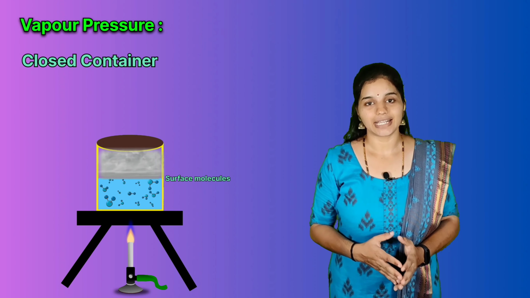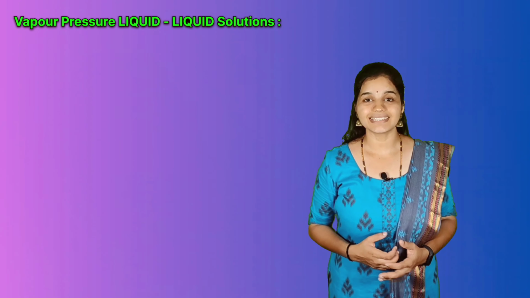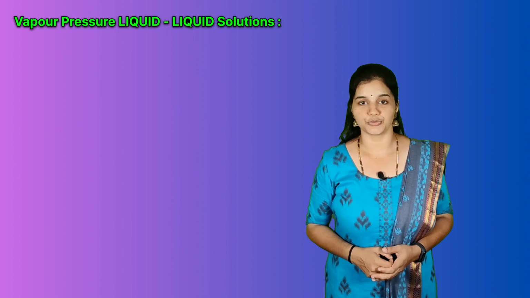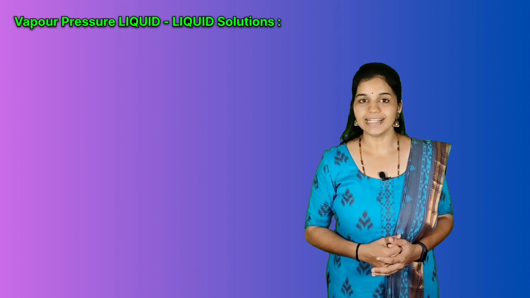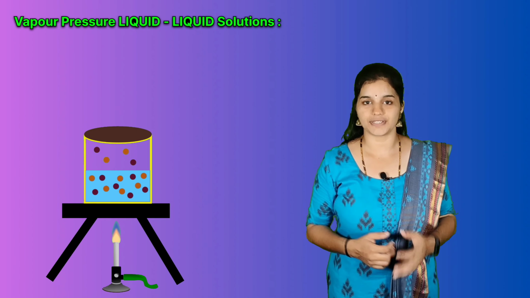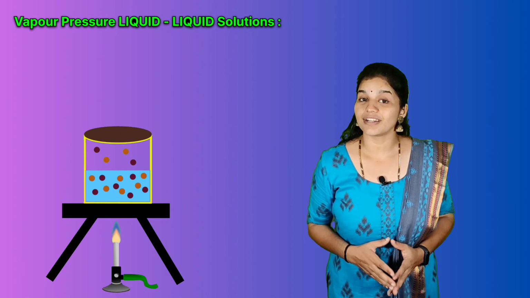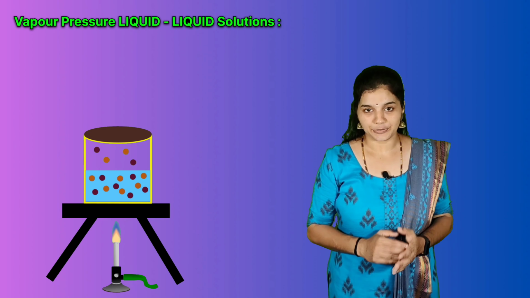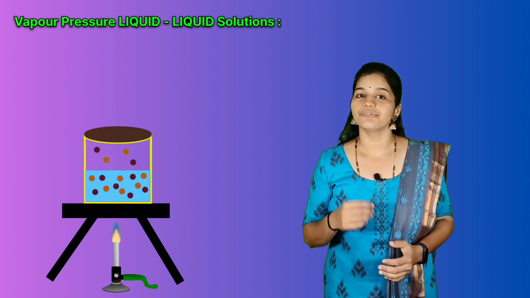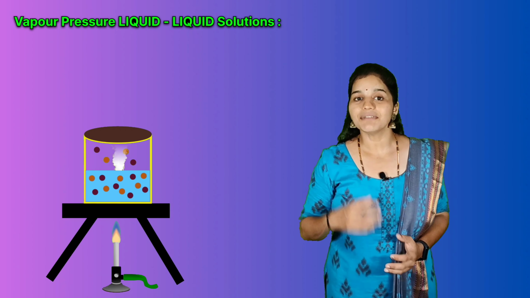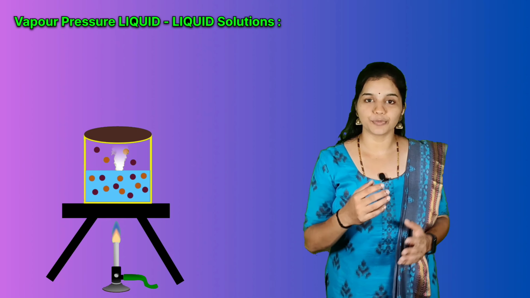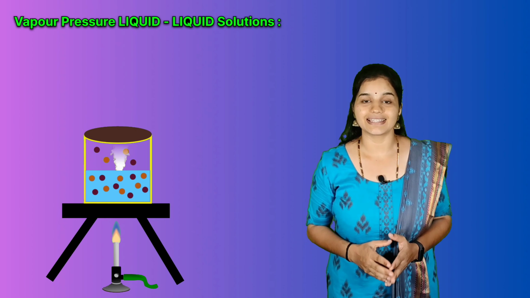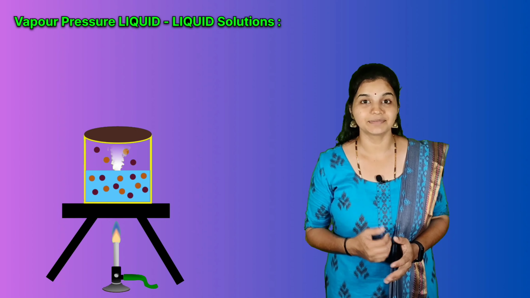And this process continues. Now, let us consider a binary solution of two volatile liquids in a closed vessel. Why volatile liquids? Because only volatile liquids will be converted into vapor form. Only when the liquid is converted into vapor form, it will exert vapor pressure, right?